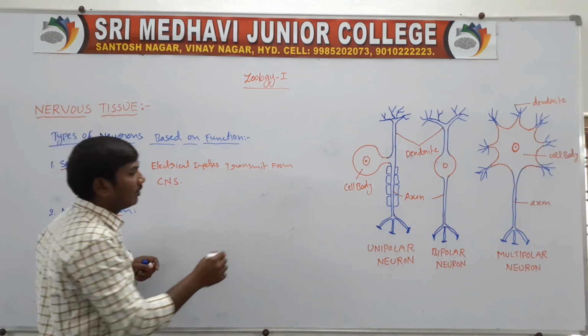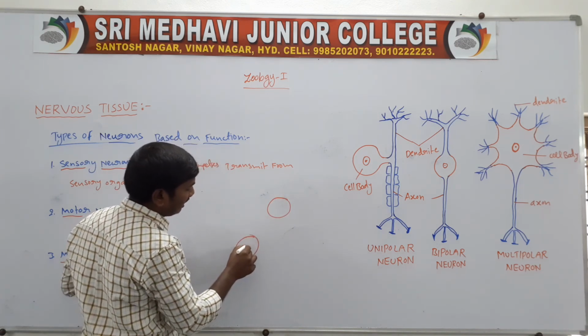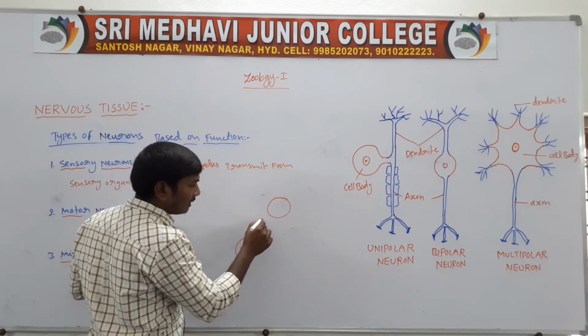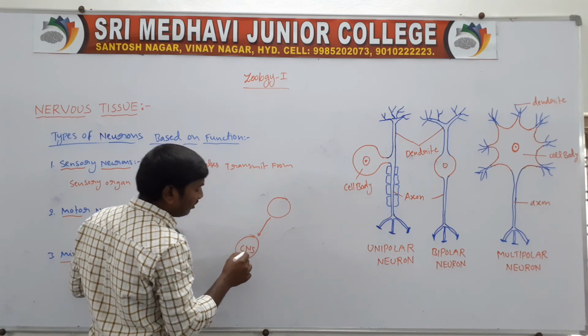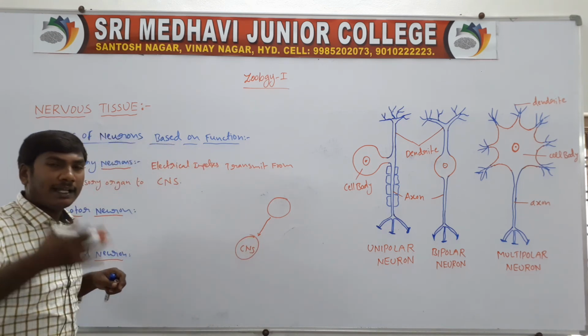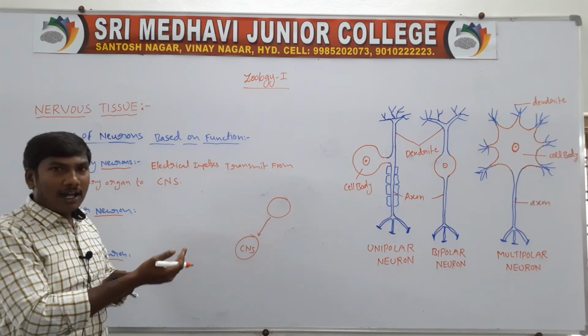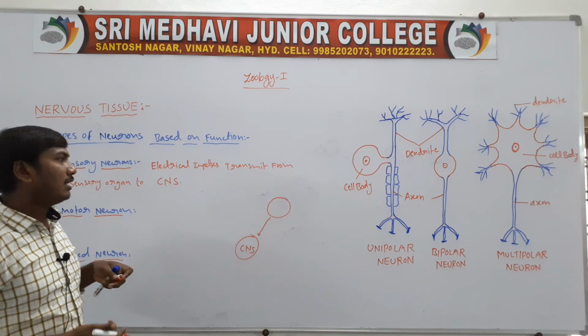For example, the skin to the brain, the central nervous system. The impulse means the messages. The messages are transmitted from the organs to the central nervous system.